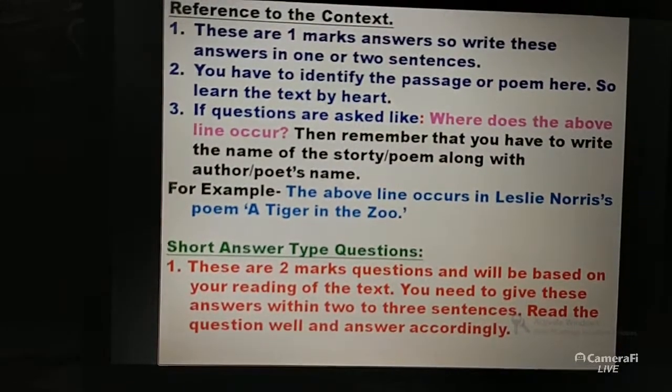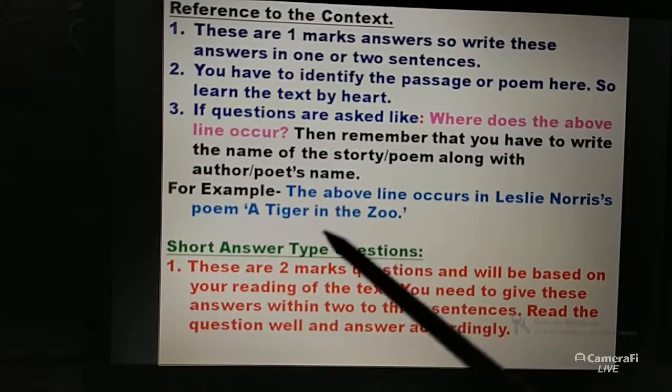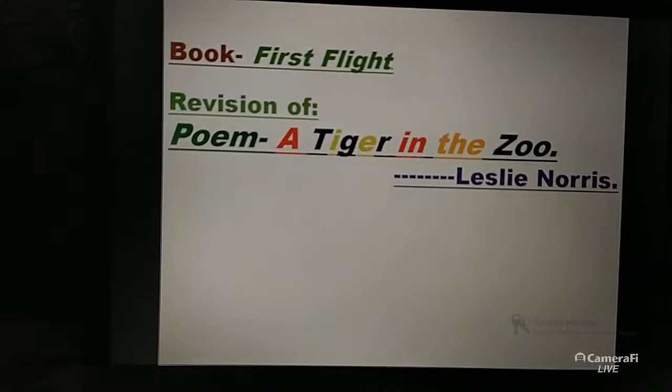Now if a question comes like this, where I repeatedly told you to say where the above line occurs, then the answer can be like this: the above line occurs in Leslie Norris's poem Tiger in the Zoo. Okay, so a Tiger in the Zoo, this poem we did previously, and while doing this poem we gave a brief introduction of Leslie Norris.